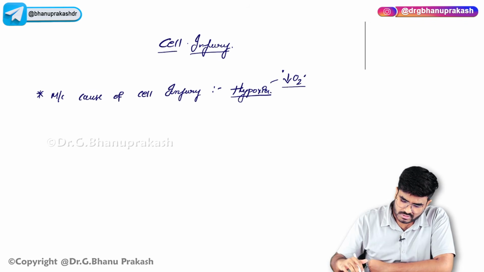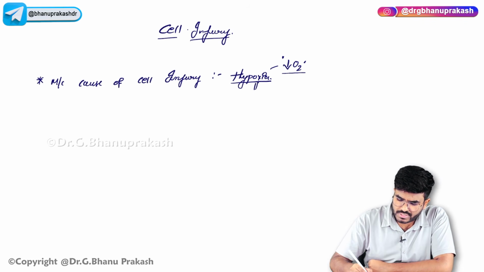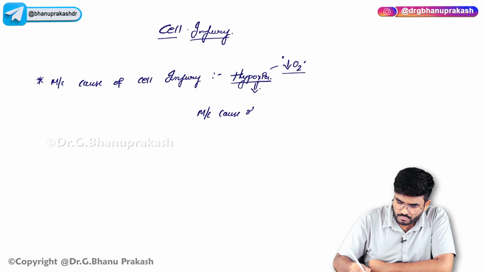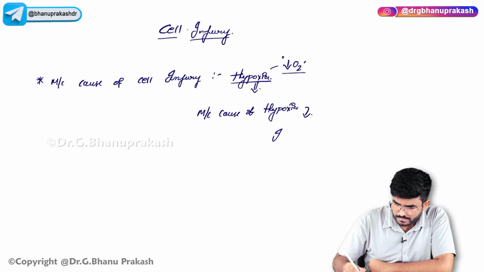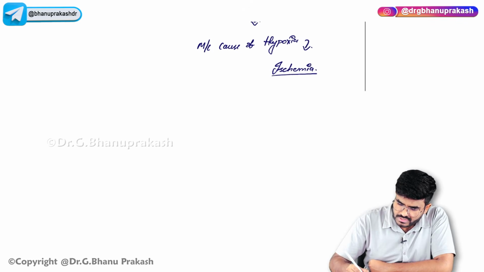The next question: the most common cause of hypoxia is ischemia. So, what exactly is ischemia? Ischemia means decreased blood flow.